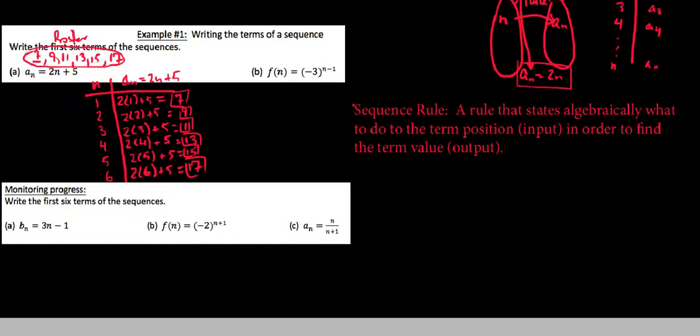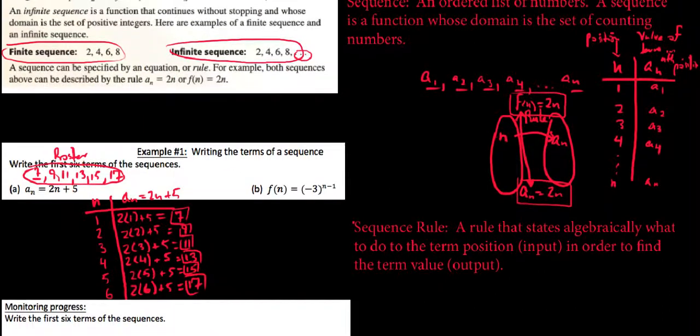I want to take a look at this one just because it's a really good example of an exponential type of function, and in this case we're still going to make a table and write out our values of our first 6 terms here. And you'll notice that this time we're not having a sub n, we have f of n as our rule. So f of n equals -3 is our base to the n minus 1 power. So what this means is if you want to find the values of your first 6 terms, we have to plug these in for n, which in this first case gives us -3 to the 1 minus 1, which is really -3 to the 0, which is 1.